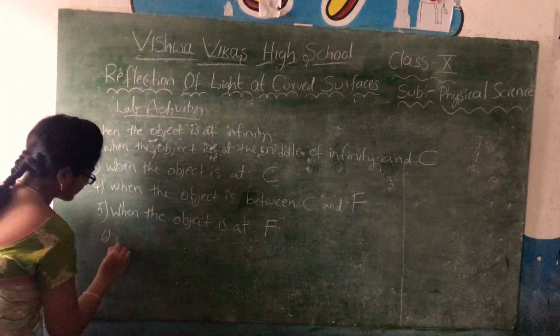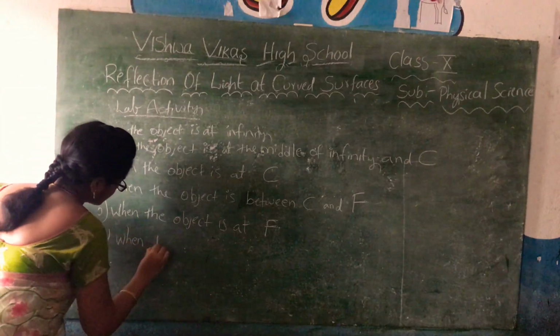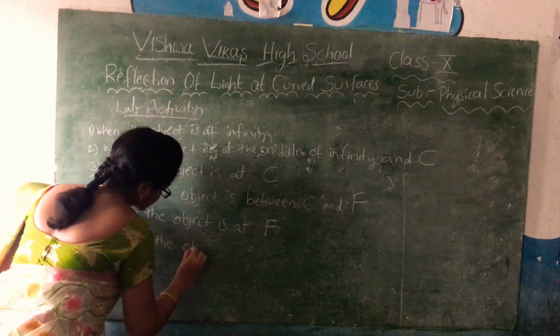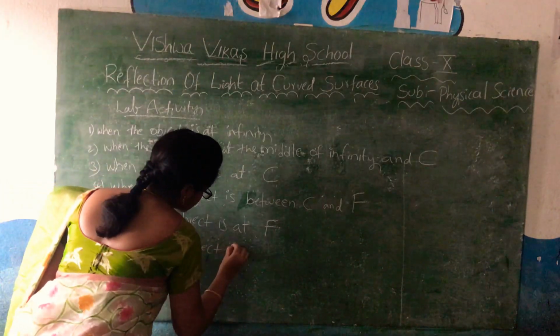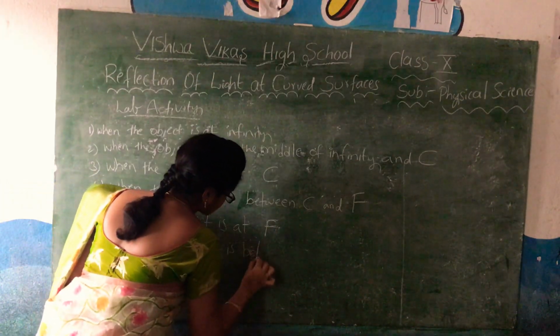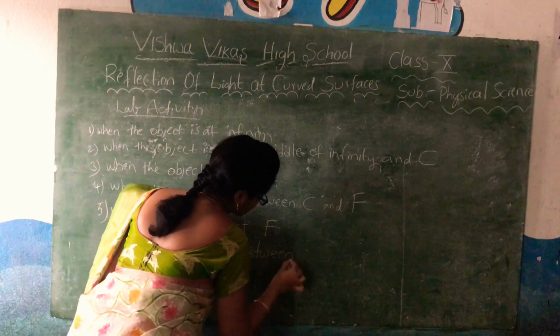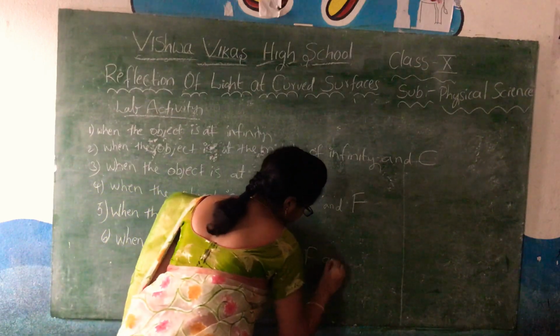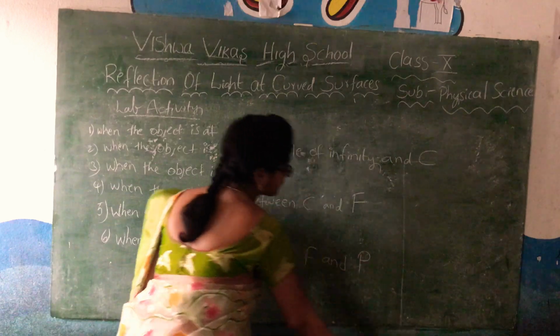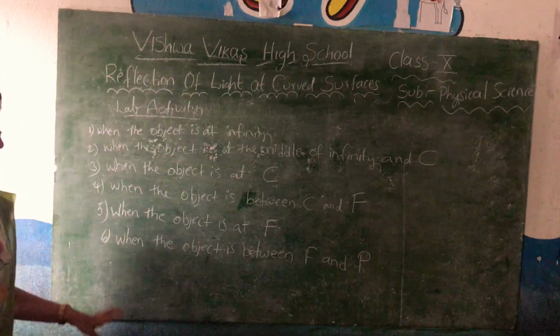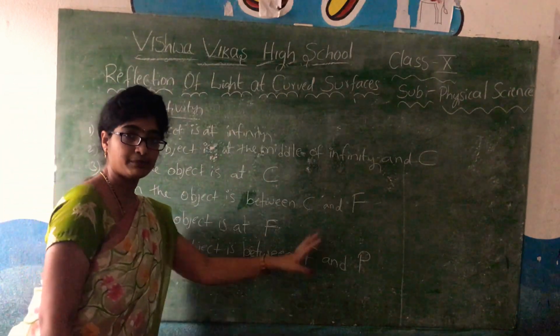Next one is when the object is between F and P.